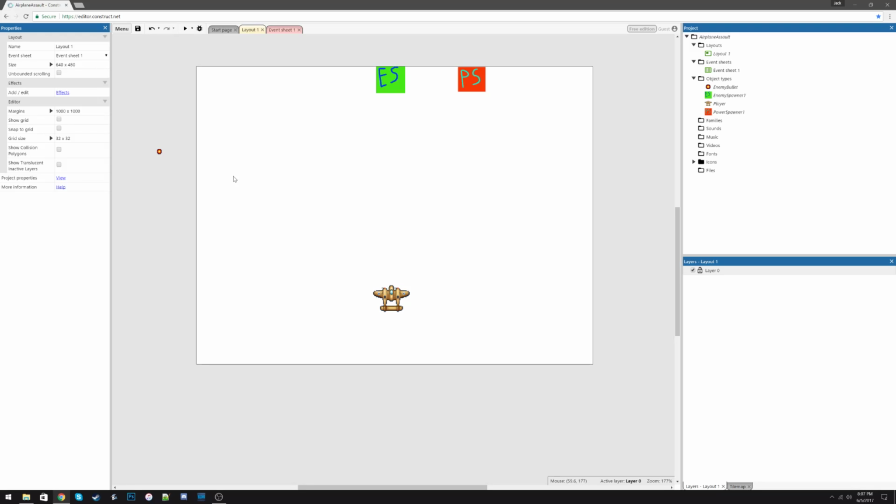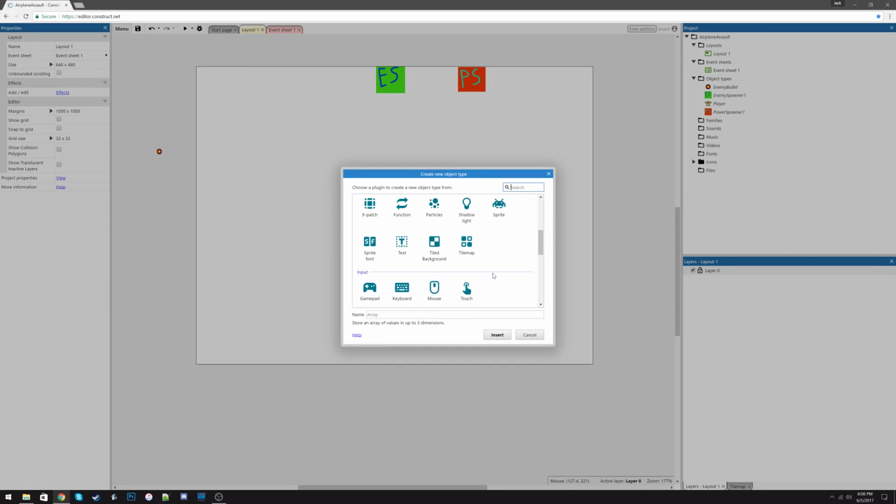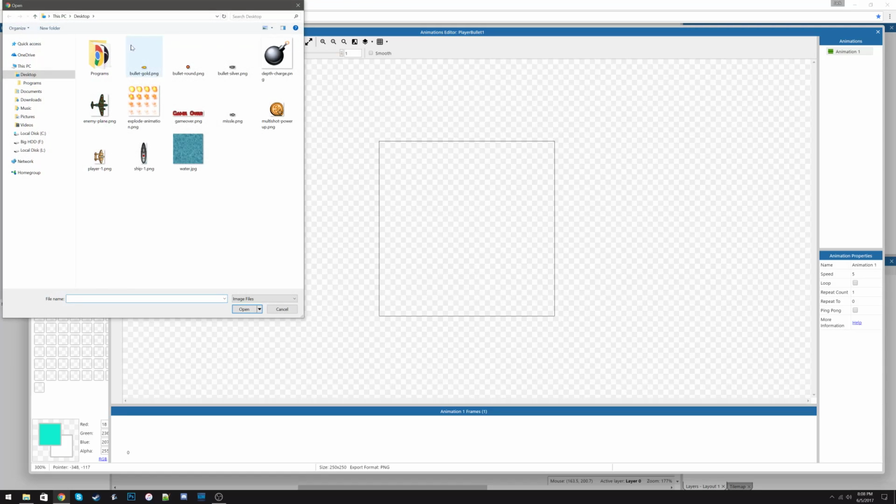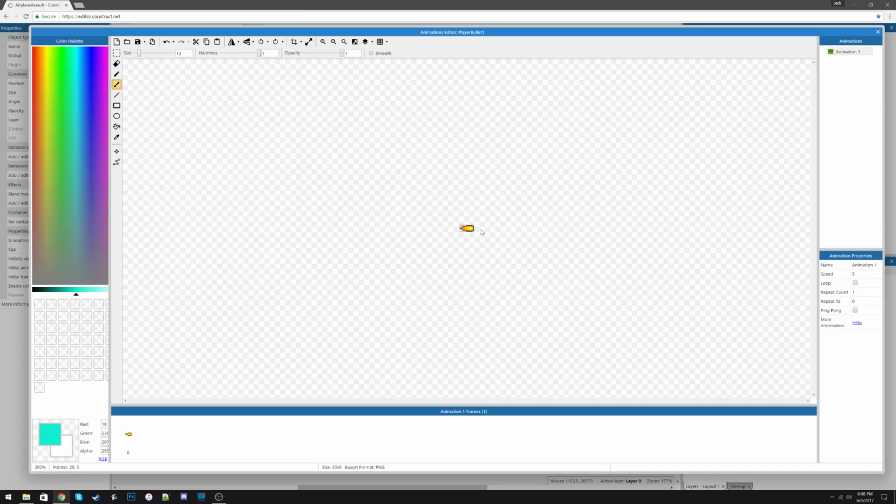Okay, now we're going to be creating the player's bullets, and there's going to be two different bullets that the player can fire. So we're going to right click and insert a new object, and we're going to add another sprite, and we're going to call it player bullet 1, and we're going to look at the sprites that we have here, and I think that the player bullet should be these gold bullets right here.